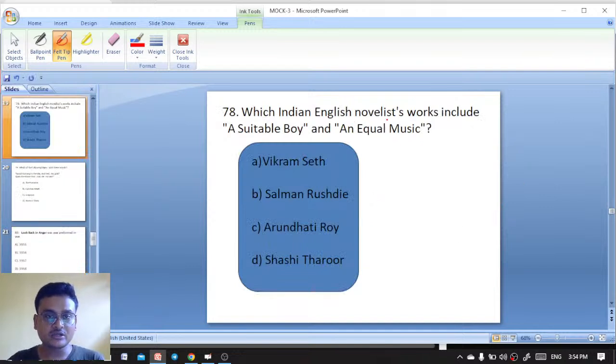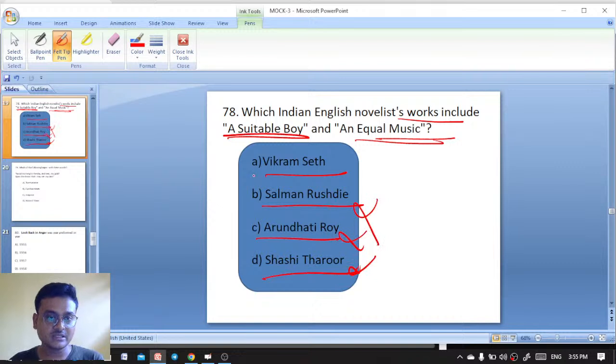Which Indian English novelist's works include A Suitable Boy and An Equal Music? Vikram Seth, Salman Rushdie, Arundhati Roy, Shashi Tharoor. So it is Vikram Seth who has written A Suitable Boy and An Equal Music.